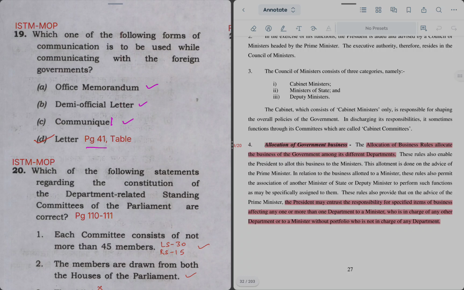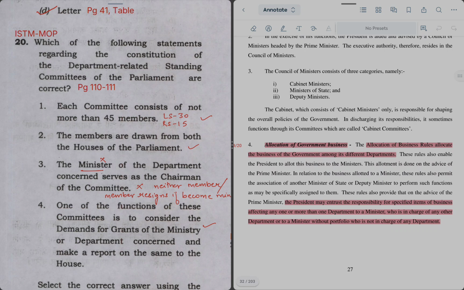For that you can refer to page 41 of ISTM-MOP. A table is given where all these forms of communication and their application have been defined. किस condition में कौन सा form of communication use होगा. So option D is the right answer foreign government के केस में.